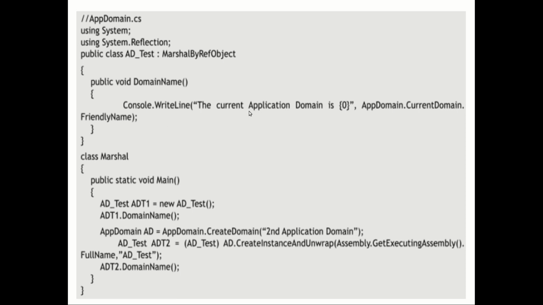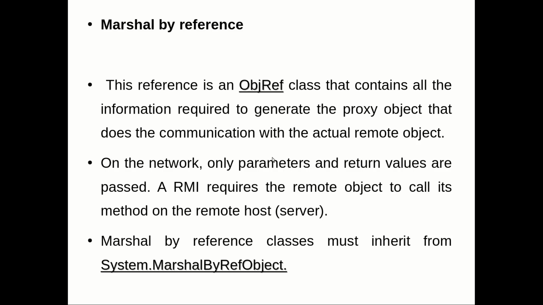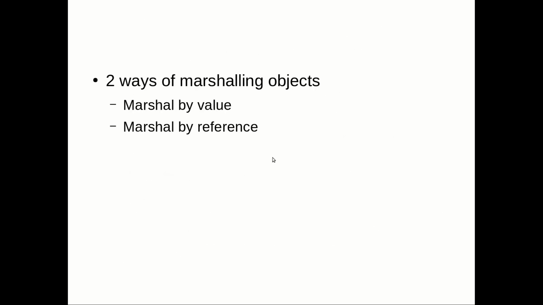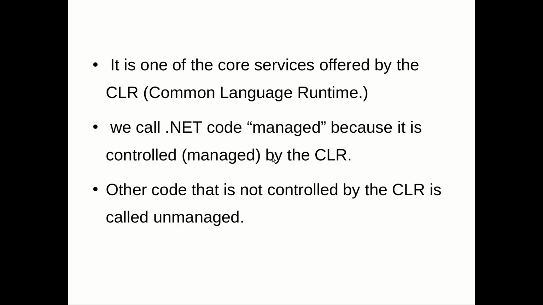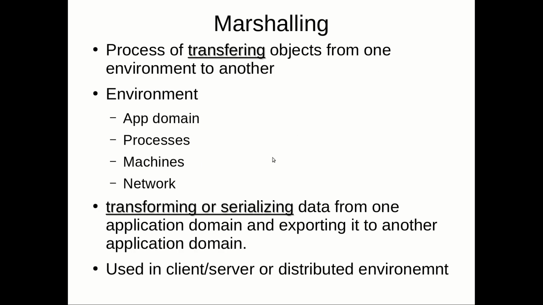So this is how marshalling is used in managing the remote object. We'll be discussing remoting in the next class. For the time being, understand that marshalling is a very important process which is also used for remoting. If I want to have remoting, you need to have a marshalled object.